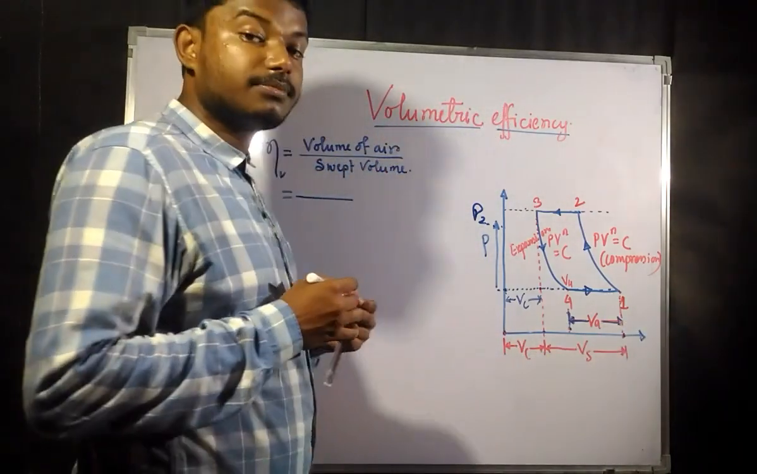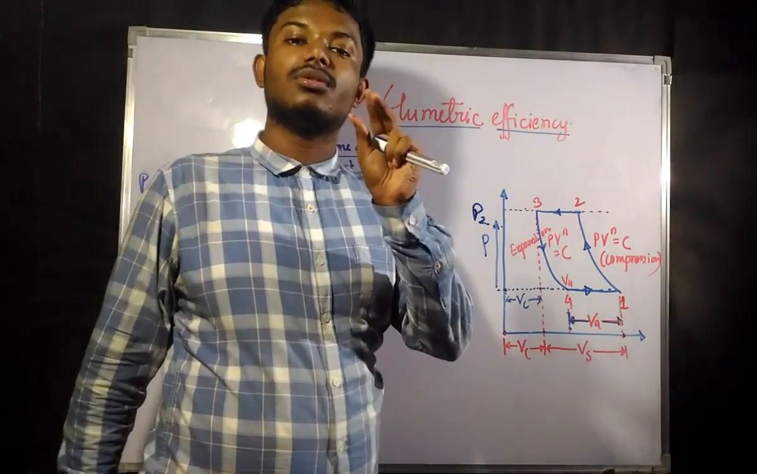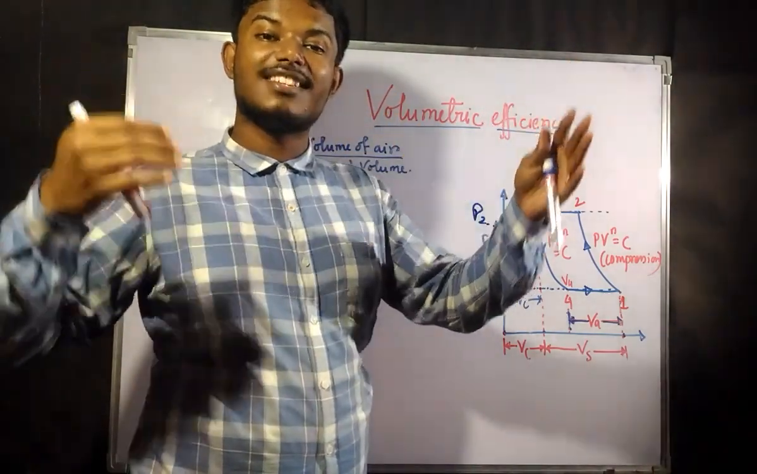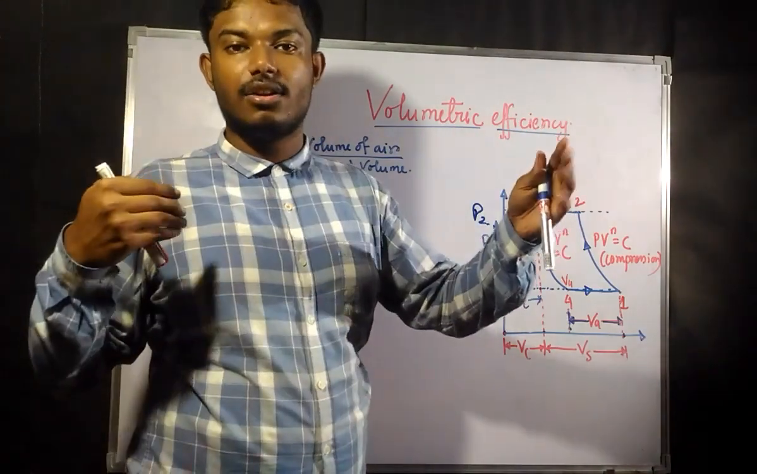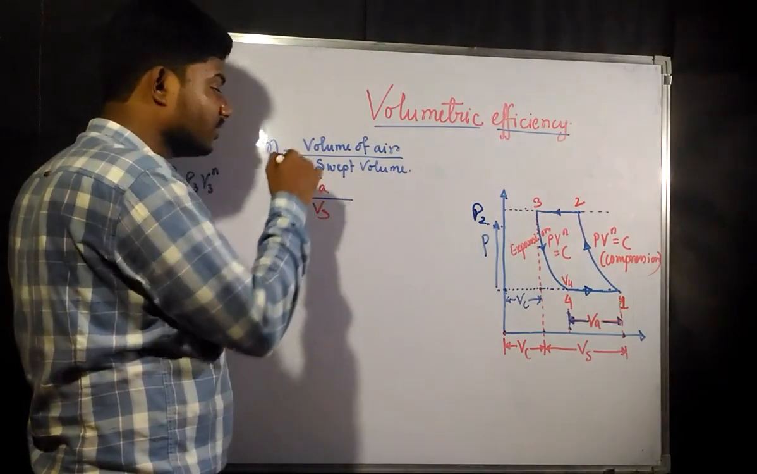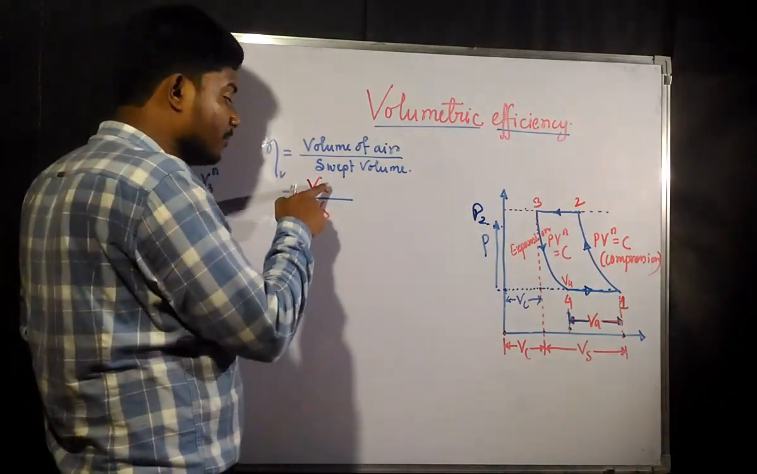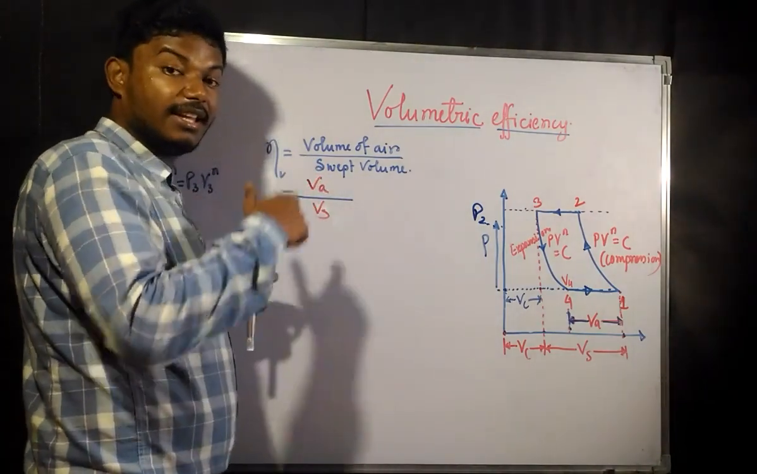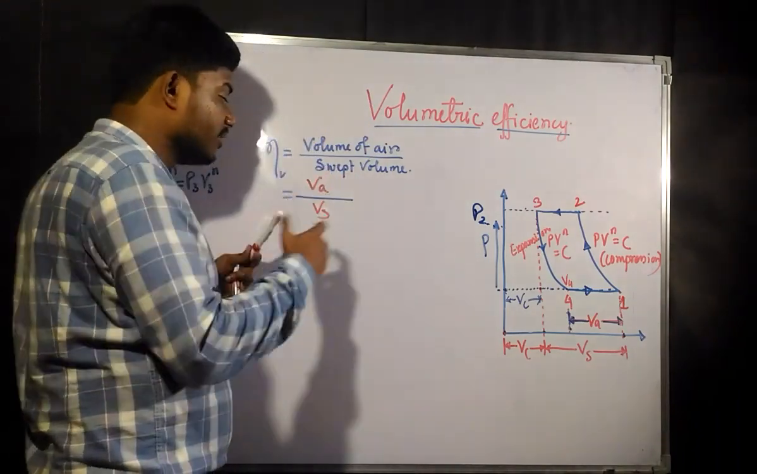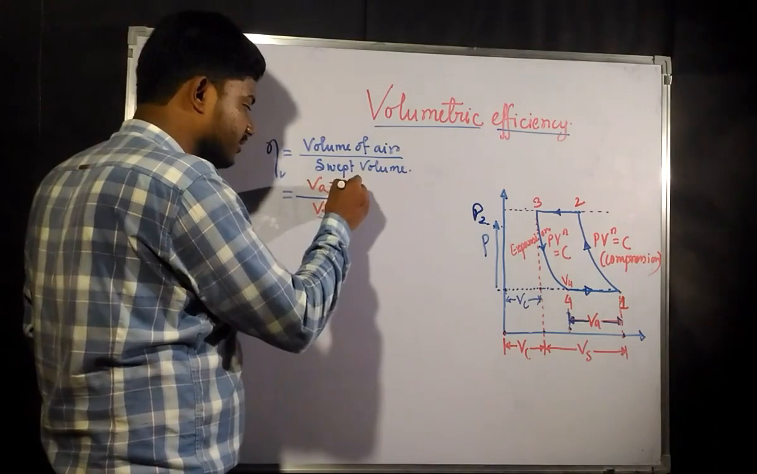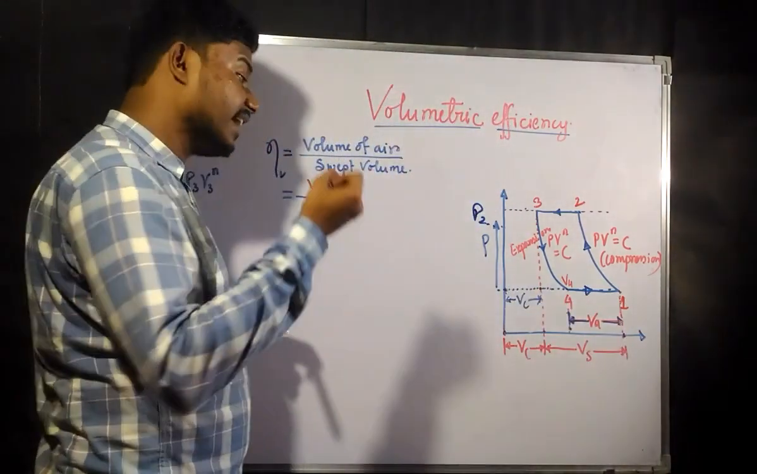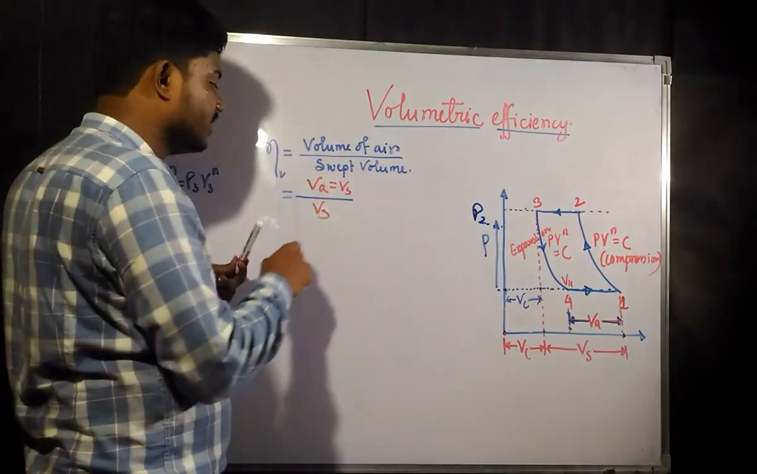Okay, and your clearance volume was 0. Whatever the total suction volume was, it was covered with air. So in that case, this was the case of volumetric efficiency. But in that case, where we did not consider the clearance volume, VA is equal to VS. That total suction volume is going to take in that much amount of air only. So VA was equal to VS.